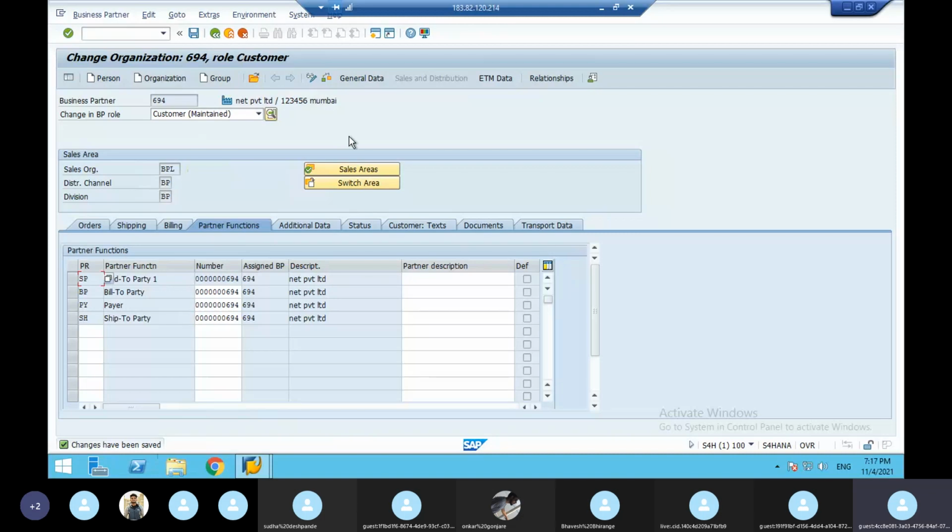Any doubt on customer master data? So now we have finished two master data. One is the organization structure master data, then the customer master data. In S4 HANA, it is called business partner master data. Business partner master data and customer master data are one and the same. No change in it. Okay. Any doubt?